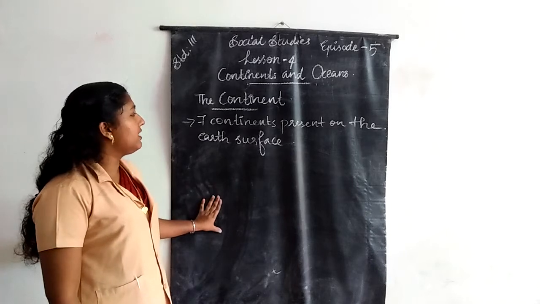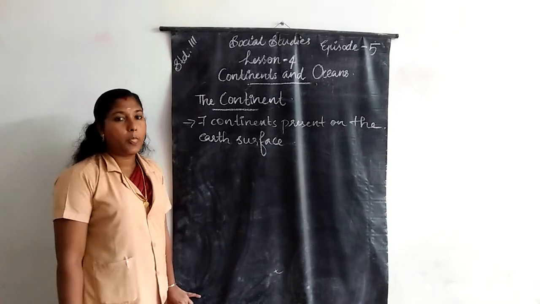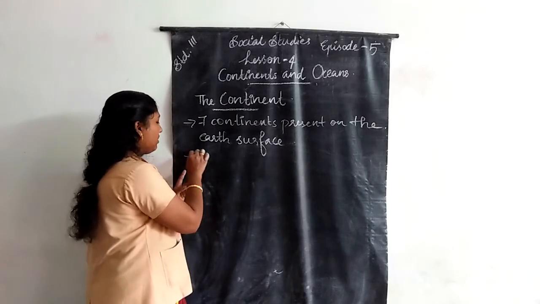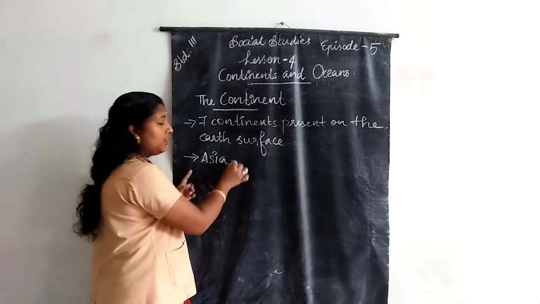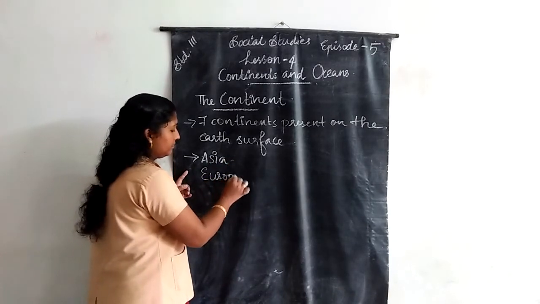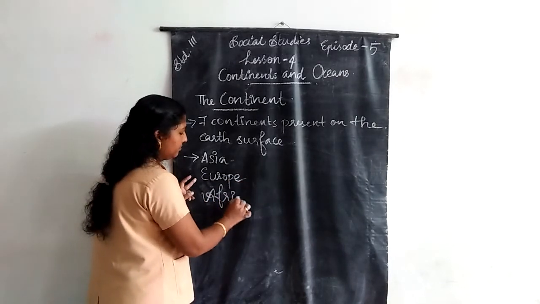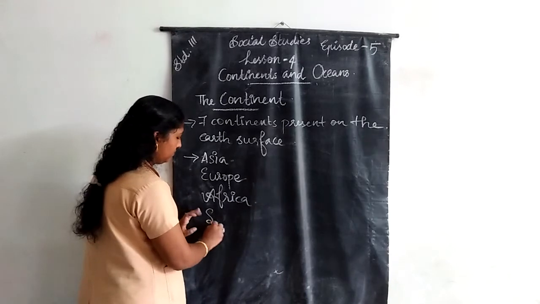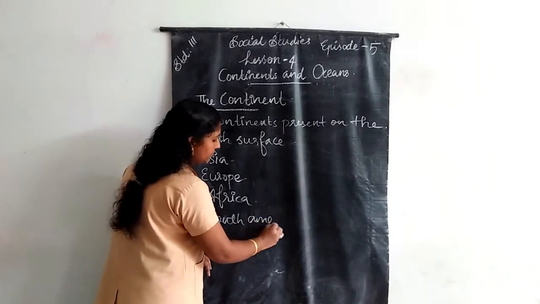Do you know which are the 7 continents present on the Earth's surface? Asia. Second one, Europe. Africa. South America.